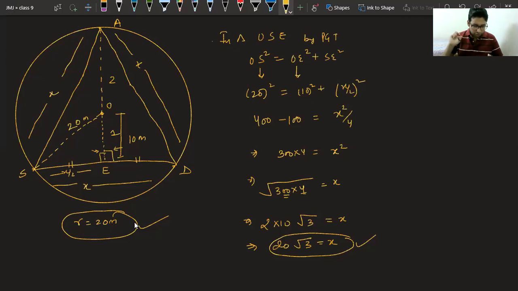So class, what do you say? Is it clear to everyone? This question was not tough if you understood the properties of equilateral triangle.